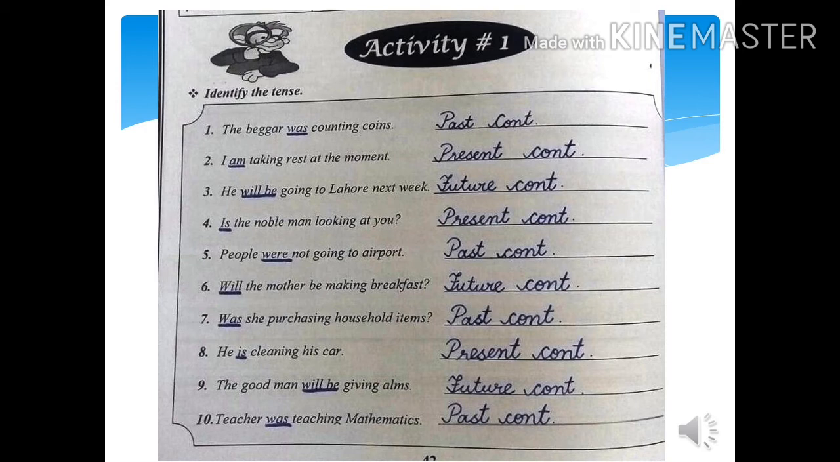He is cleaning his car. It is present continuous tense. Number 9. The good man will be giving alms. So it is future continuous tense. Teacher was teaching mathematics. Of course, according to helping verb, it is past continuous tense. Dear students, you can see in the whole activity, focus on the helping verbs. According to helping verbs, you will categorize each type properly.